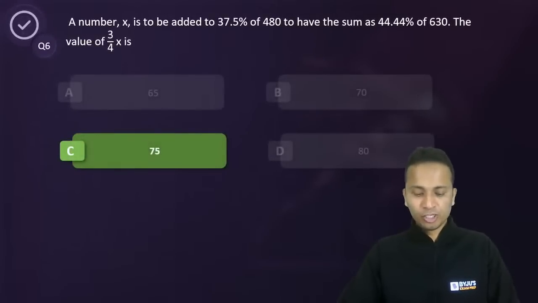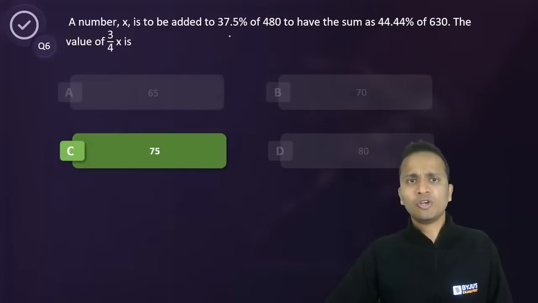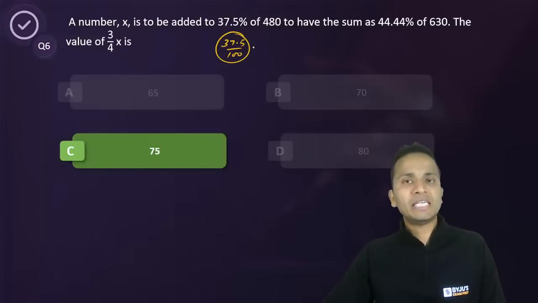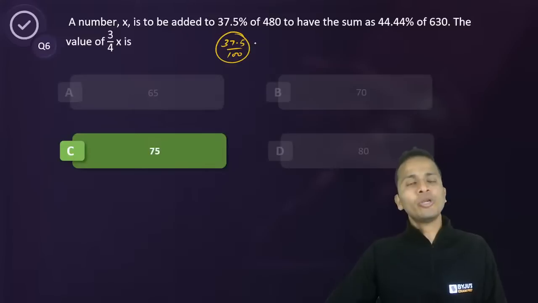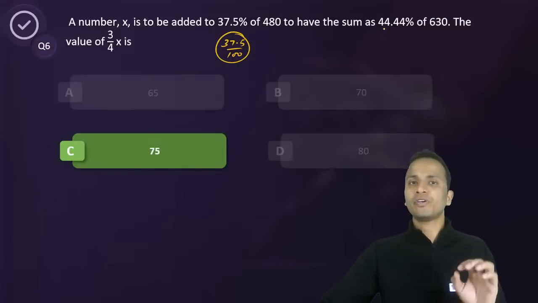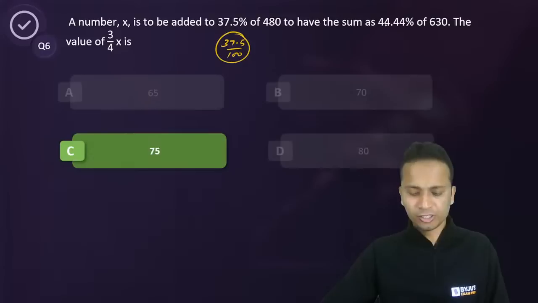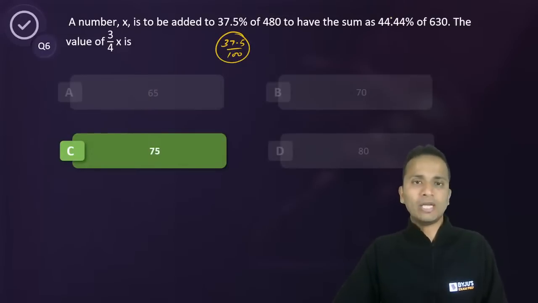How to convert decimals to fractions? Now, Angela, first of all, to convert decimals into fractions, you divide by 100. But in the examination hall, you cannot afford to do that because it will consume a lot of time. So you need to remember a lot of fractional equivalents of percentages. A few days back, I took some sessions on percentages, in which I explained the relevance of remembering percentage equivalents of fractions. So please go through that session.